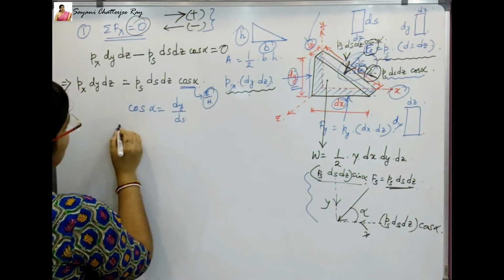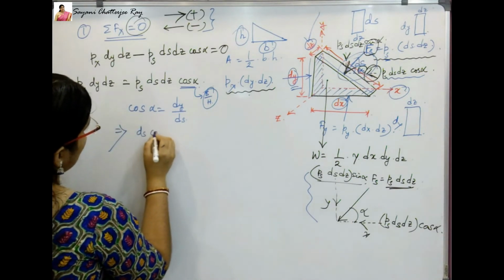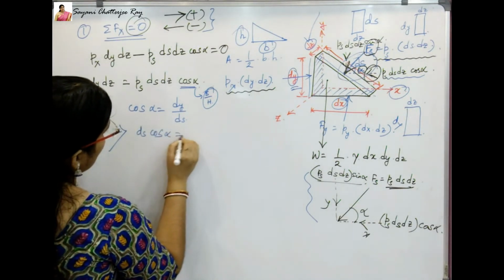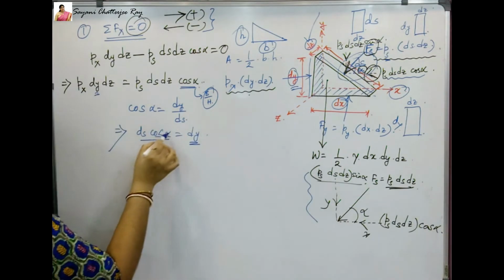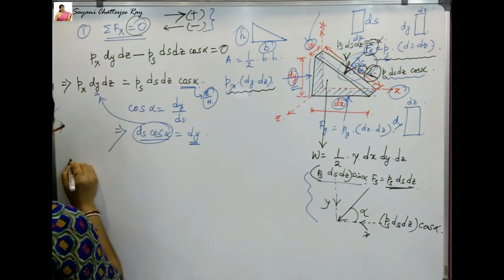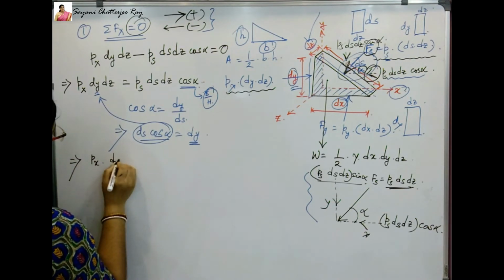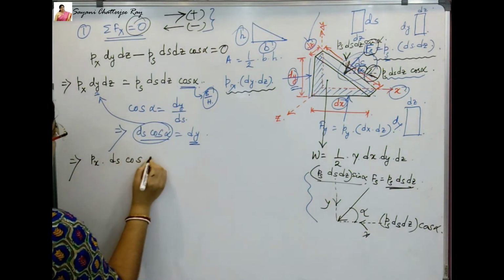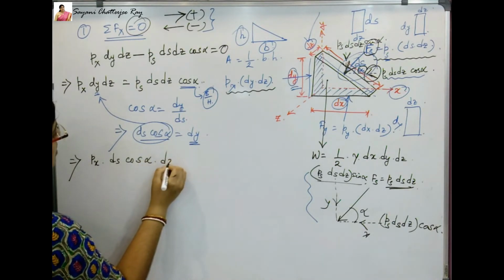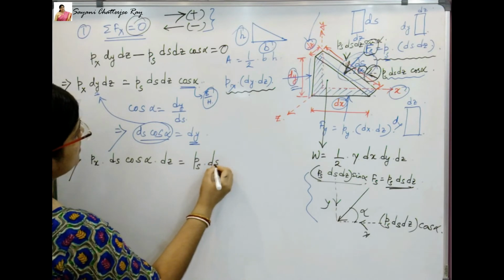We can write that ds cos alpha equals dy. So I will put ds cos alpha here. Px ds cos alpha dz equals Ps ds.